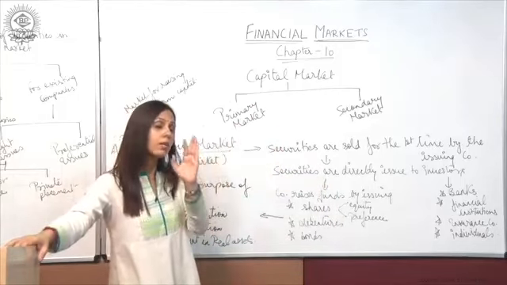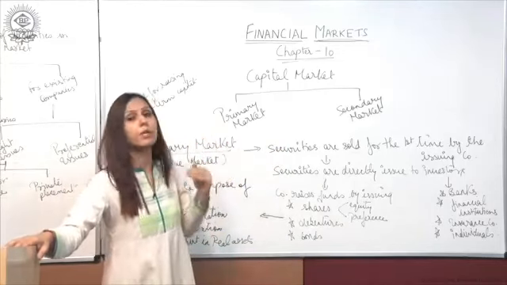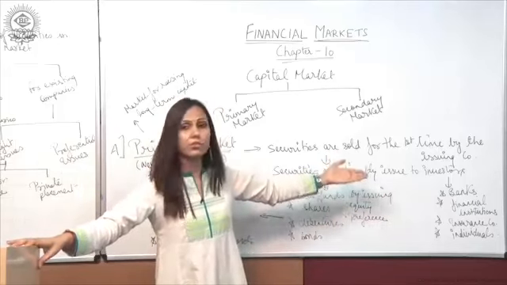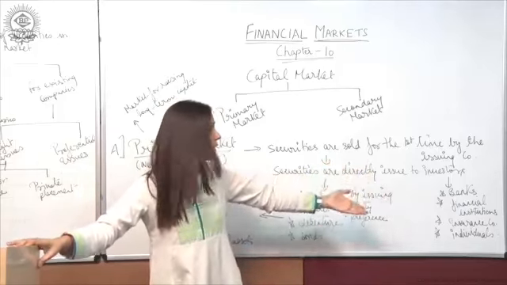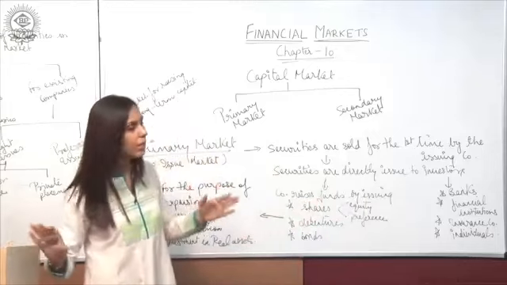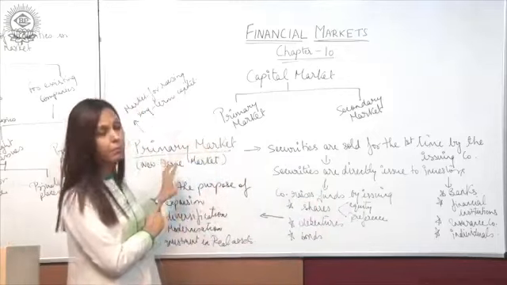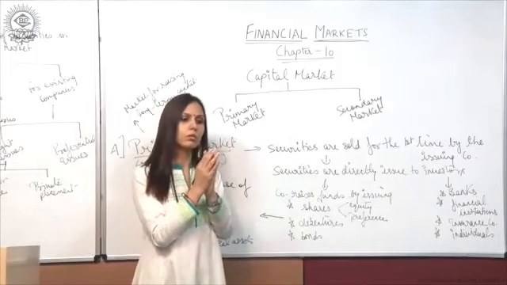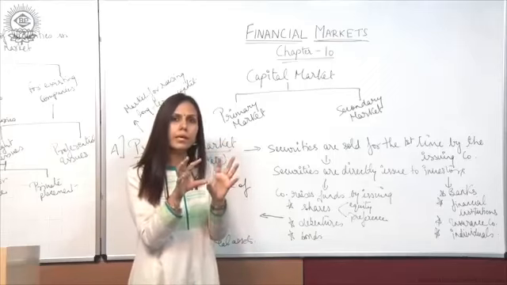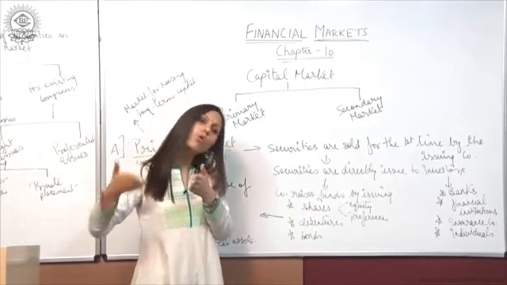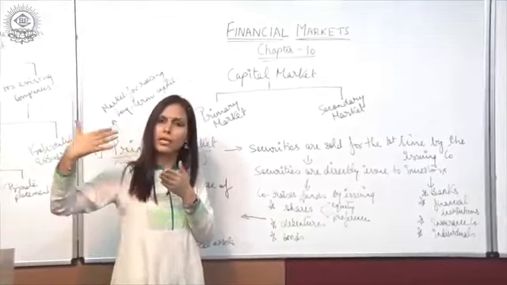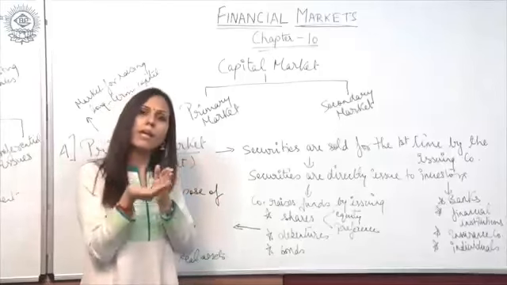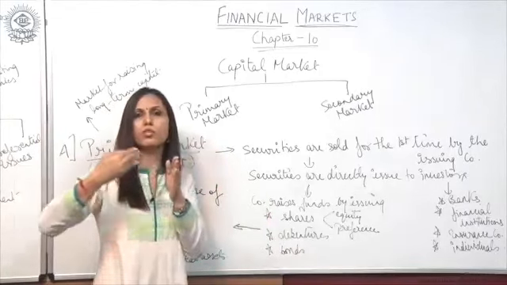Now the question arises: who are the investors in the primary market? Investors can be any bank, any financial institution, any insurance company or individuals. Fine. So these are the investors in the primary market. Any company issues securities for the first time, and these securities are sold to investors like banks, insurance companies or individuals, right? Funds are raised through shares, debentures or any kind of bonds.